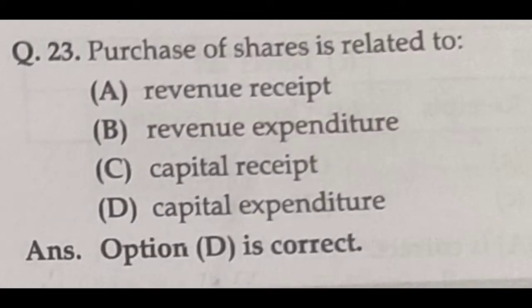And then question number 23. Purchase of shares is related to dash. Actually, investment in shares is an asset. Purchase of shares is an investment for the government and increases assets. So, which one do we have to classify? Revenue receipt, revenue expenditure, capital receipt, or capital expenditure. So, purchase of shares is related to capital expenditure. Option D is the correct answer.